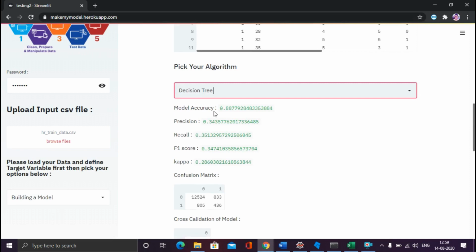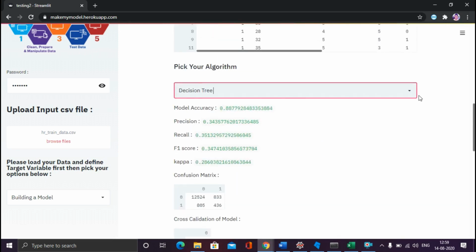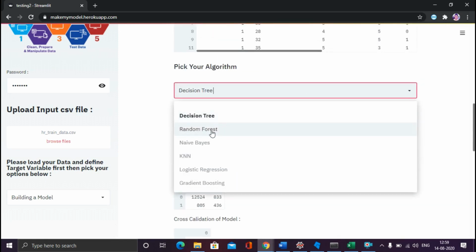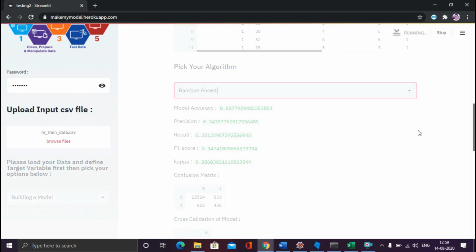So now if you see, the model accuracy is 0.88, precision is not very good, recall is also not good, because they are very low. The higher the precision and the higher the recall, the better for your model. Again you will get all sorts of similar results. If I go for random forest, because random forest works well for most things, or if you want to do something more advanced, you can go for bagging or boosting.